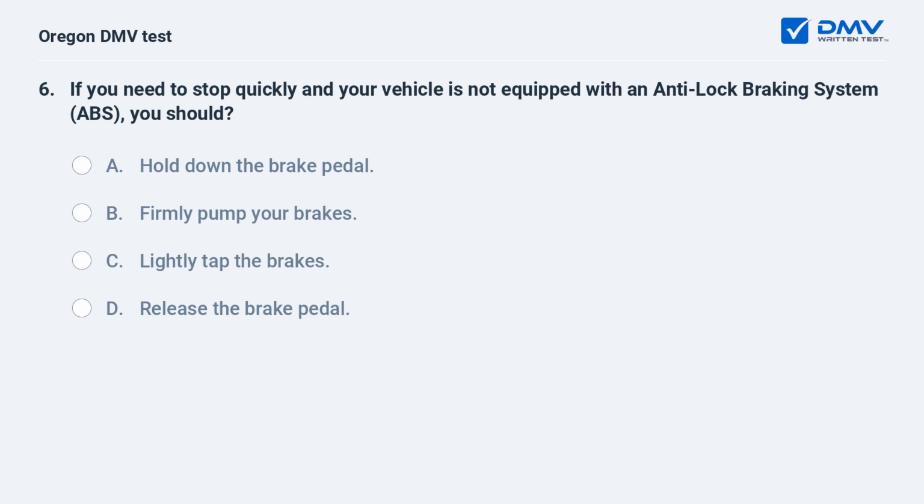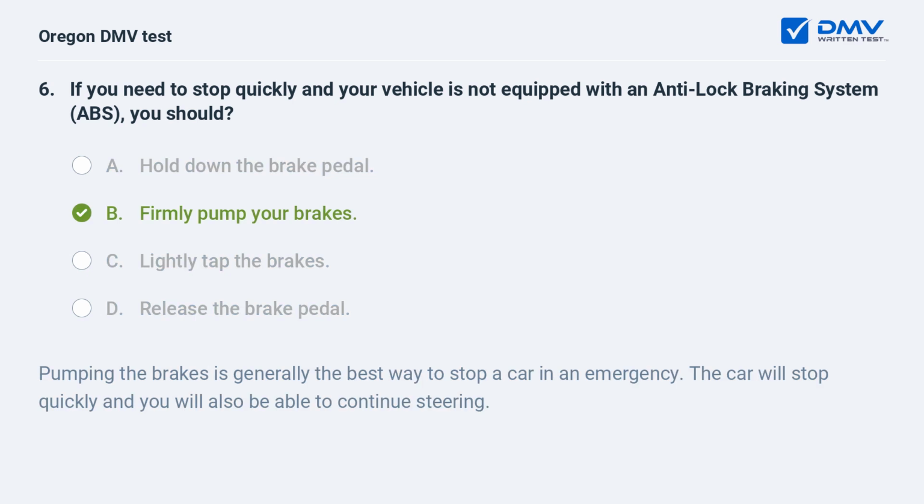If you need to stop quickly and your vehicle is not equipped with an anti-lock braking system, ABS, you should A. Hold down the brake pedal. B. Firmly pump your brakes. C. Lightly tap the brakes. D. Release the brake pedal. B. Firmly pump your brakes. Pumping the brakes is generally the best way to stop a car in an emergency. The car will stop quickly, and you will also be able to continue steering.